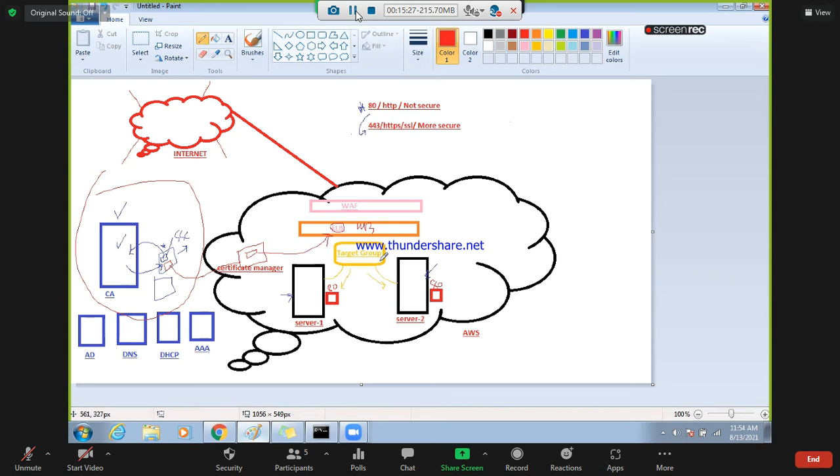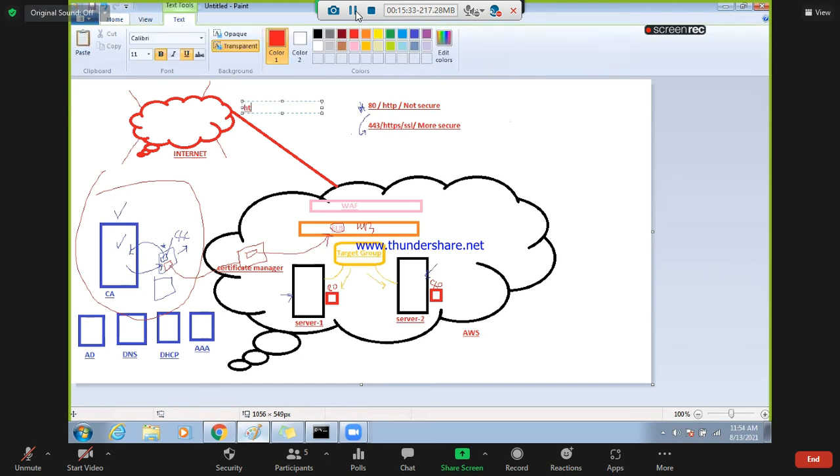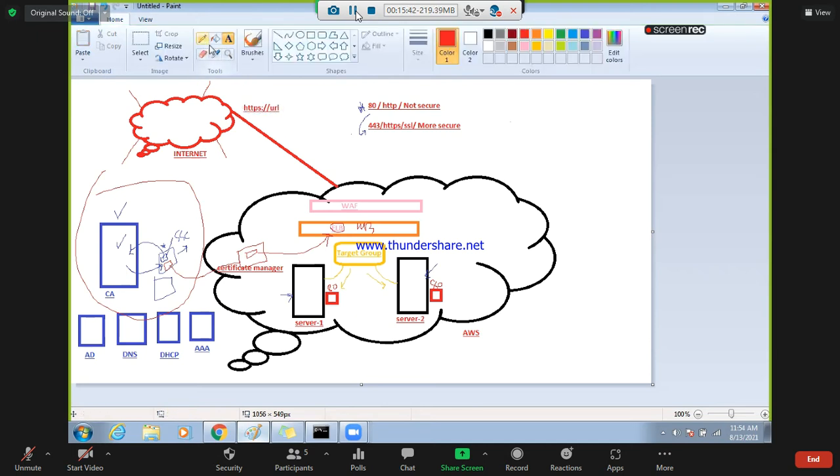Finally, when you are browsing, your URL will be hosted on an HTTPS URL. It means HTTPS is secure, and this server and this application is signed by your CA.